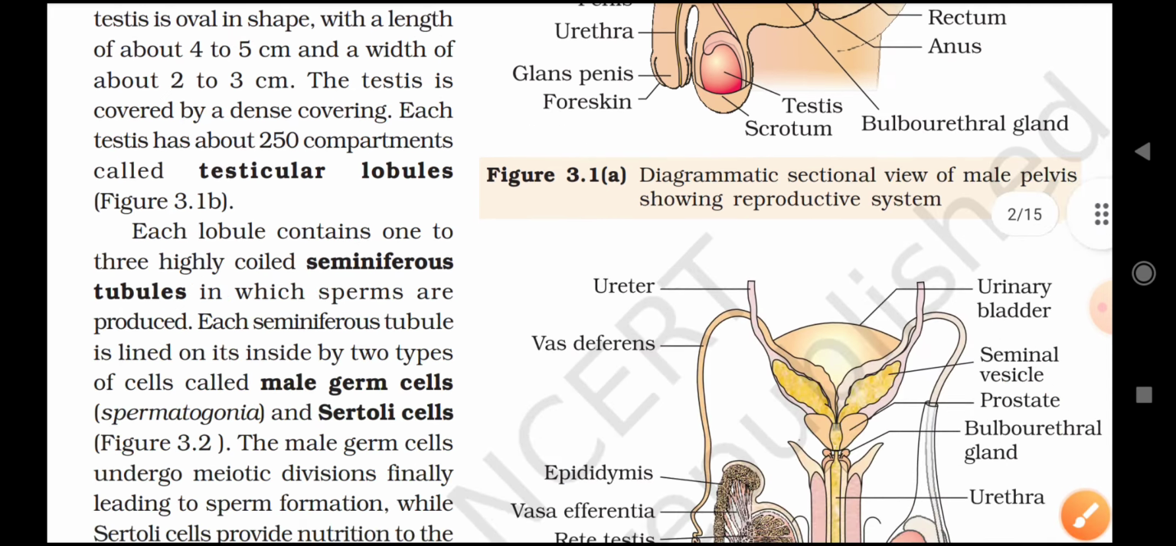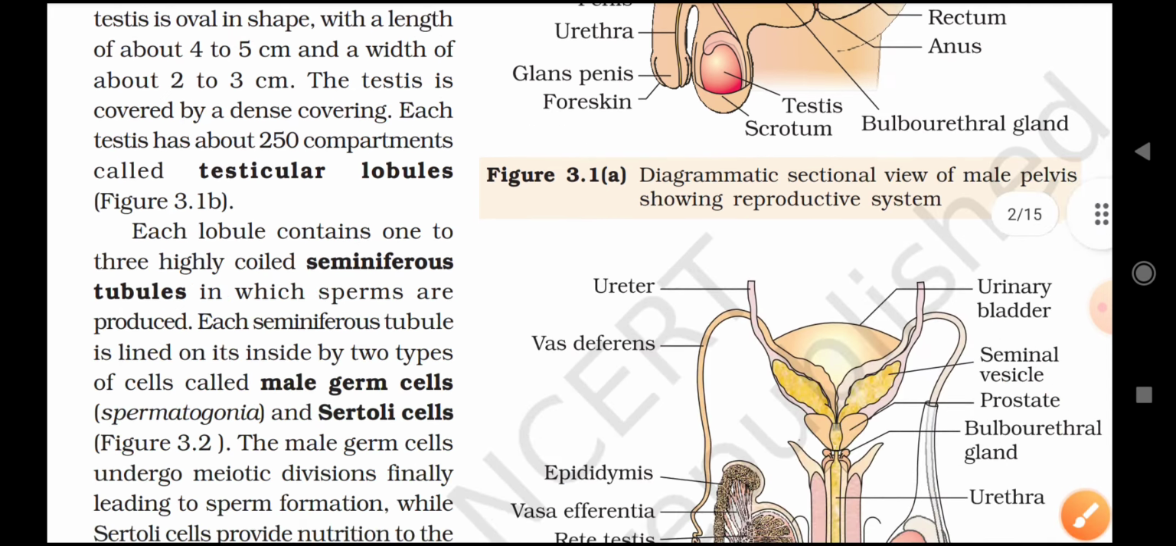Ovaries are the primary female sex organs that produce the female gamete. So these ovaries produce the female gamete, the ovum, and several steroid hormones, the ovarian hormones. The ovaries are located on each side of the lower abdomen, one on each side.